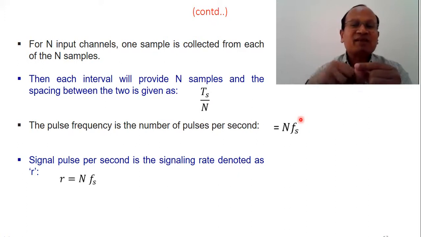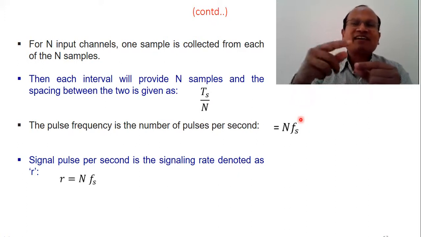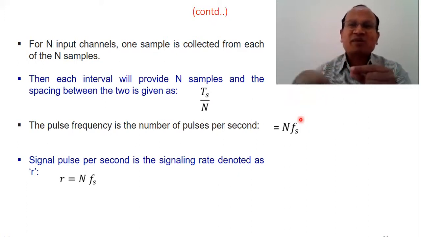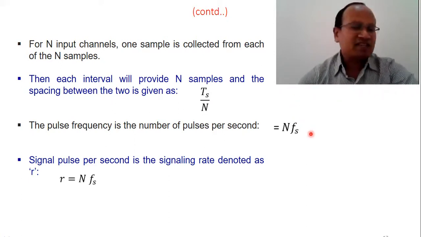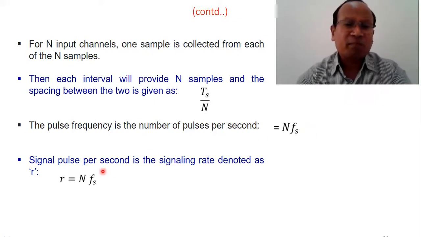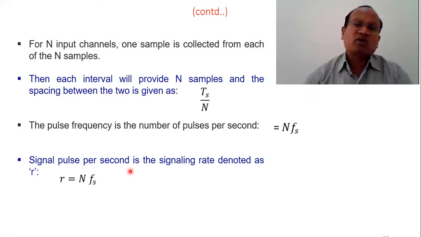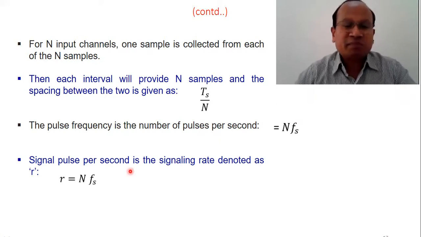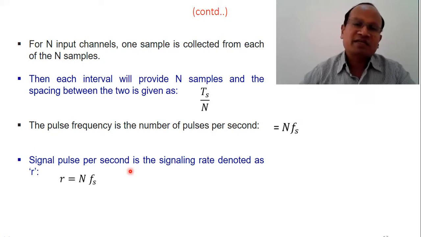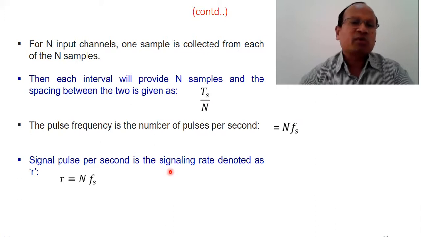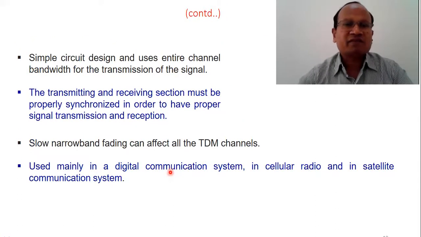So the number of pulses per cycle will be n, and we can write the pulse frequency as n times Fs. We can also call it the number of signal pulses per second, or the signaling rate, and the signaling rate is equal to n into Fs.